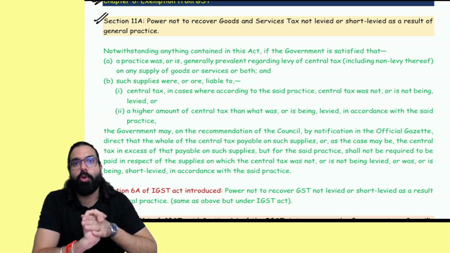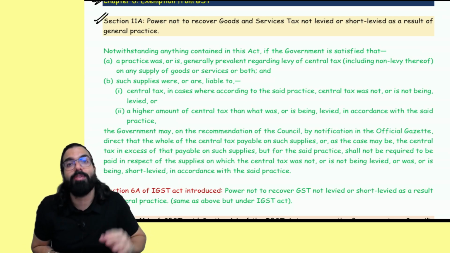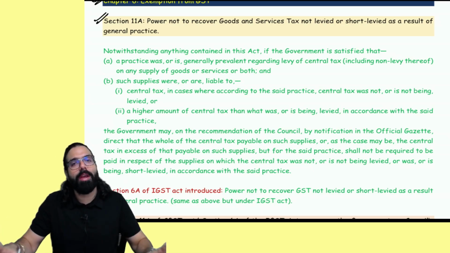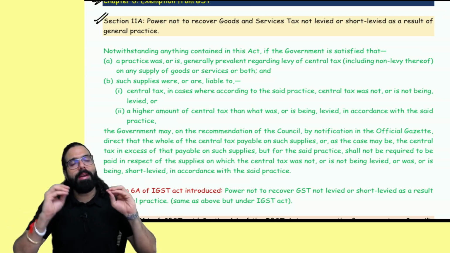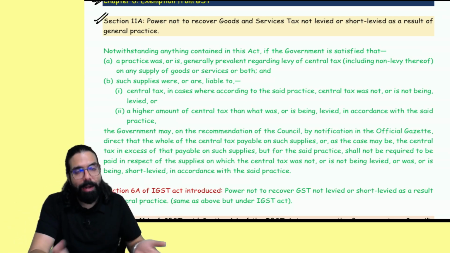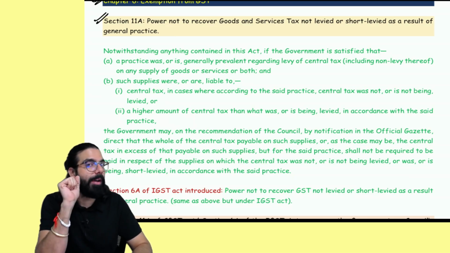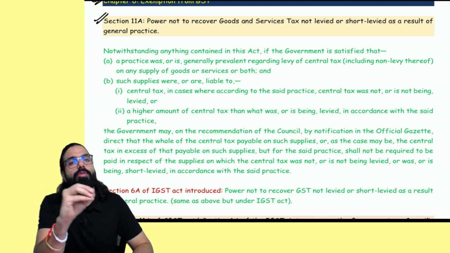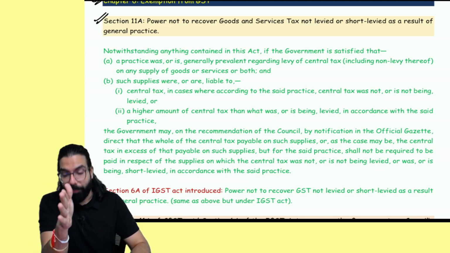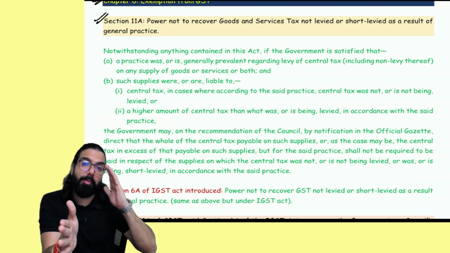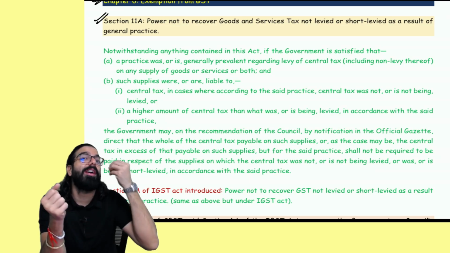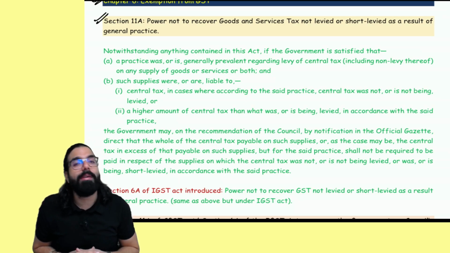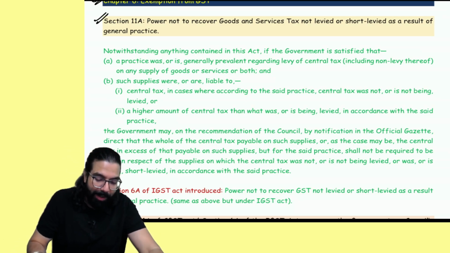Please don't recover. And hence, the government has inserted section number 11A, which gives the government power to issue a notification and say, okay, fine, whatever extra tax you should have paid, might be the whole industry paid only 5%, we are waiving it off. The power has now been given to the government to issue a notification saying it was 18, now it has come to the knowledge it is 18, you have only charged 13%, we are waiving it off, we will not collect it from you. And for that waiver, 11A is the power with the government. That is what 11A is telling.